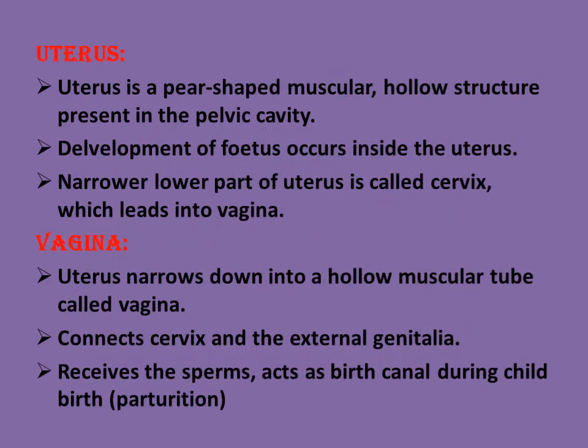Now the testes, as I already told you, lie outside the abdominal cavity of the male and produce male gametes. They also produce a sex hormone, testosterone. This is the male sex hormone, and it gives maleness to the male. The testis has a coiled tubule, which I told you is present above the testis, that is